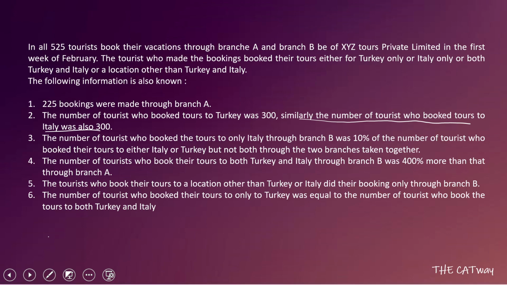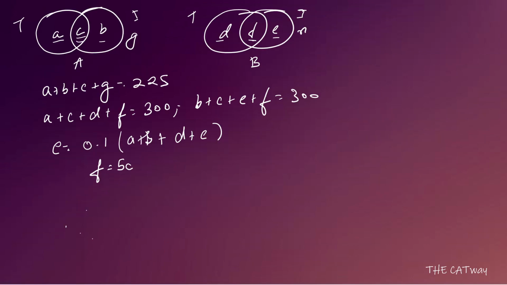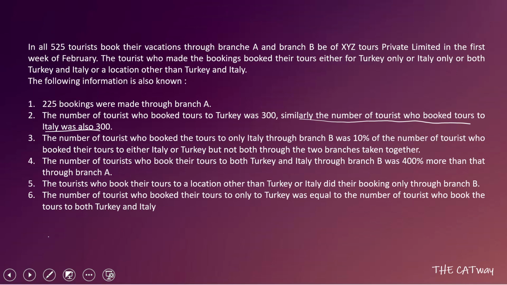The fifth sentence says that a tourist who booked the tours to a location other than Turkey or Italy did the booking only through branch B. So that means there is no G here. Let's remove this, and this is what we have. Okay, there is only N. That is, all the people who booked to a place other than Turkey or Italy are only booking it through branch B.